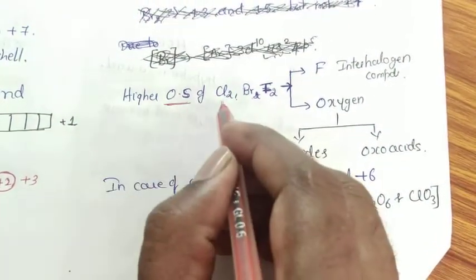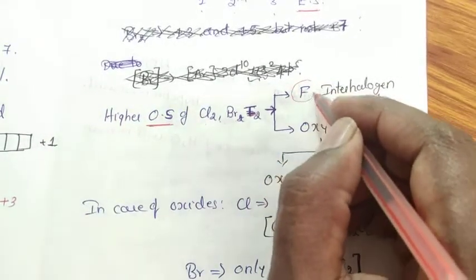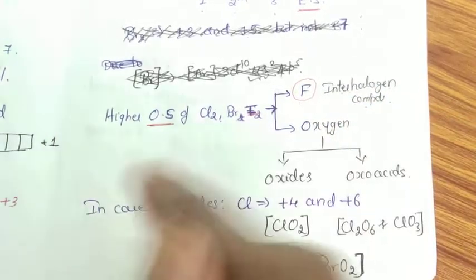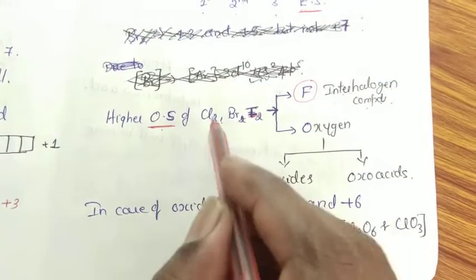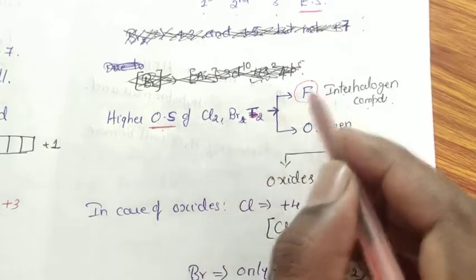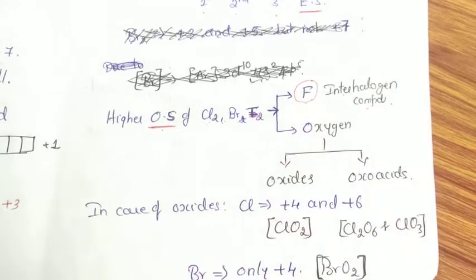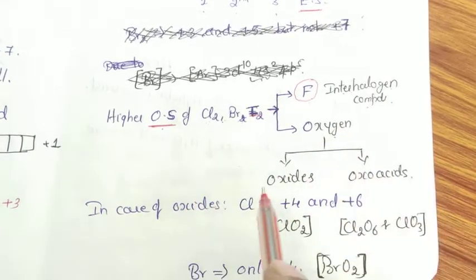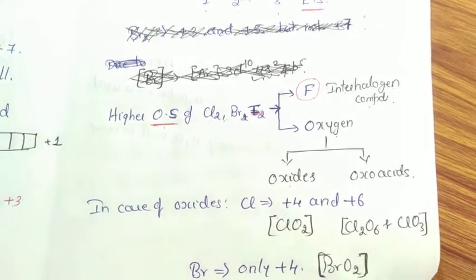Regarding higher oxidation states of chlorine, bromine and iodine, whenever they combine with fluorine, they are always involved in the formation of interhalogen compounds in the higher oxidation state, that is either +7 or +5. If these three elements combine with fluorine, they form interhalogen compounds. Or when they react with oxygen, they form two kinds of compounds: one is oxides, another one is oxoacids.